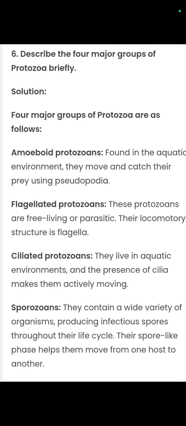Ciliated protozoans live in aquatic environments, and the presence of cilia makes them actively moving. Sporozoans contain a wide variety of organisms and produce infectious spores throughout their life cycle, and their spore-like phase helps them to move from one host to another, to complete their life cycle.